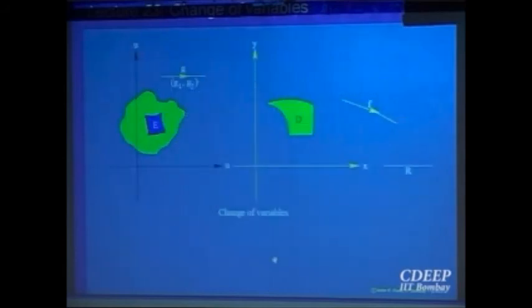Probably so this is the picture I had in mind, wanted to draw. So this is the domain omega, the green one, and this is E, and this E is going into D, and you have got a function from here. So integrating a function f over D, this is over the variables x and y, you want to transform to new variables u and v. So you can do that.